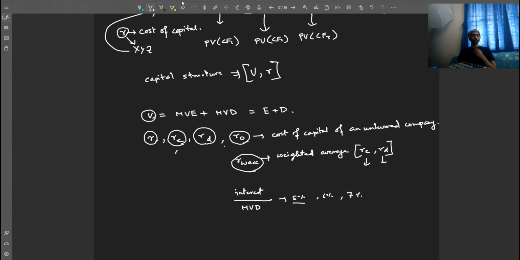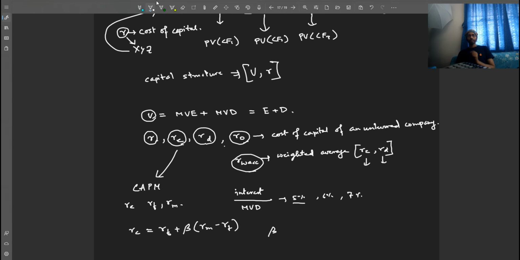And cost of equity has multiple ways of measurement. One way is CAPM, the Capital Asset Pricing Model. What is that? That is basically measuring the cost of equity with the help of the risk-free rate and market returns. How do we do that? Cost of equity is equal to the risk-free rate plus beta multiplied by (market return minus the risk-free rate).